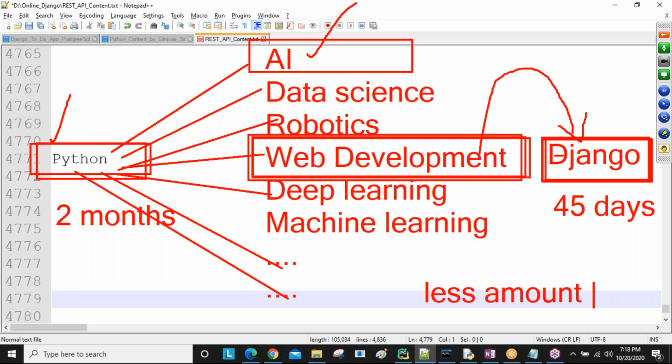The remaining courses, if you decide to learn artificial intelligence, data science, robotics, all of these require a minimum of 6 months, and the course cost also increases. For example, for data science almost 25,000 is being charged, and more than 6 months is required to understand it clearly. So within less time and with less cost, I want to develop with one framework and get a job immediately.